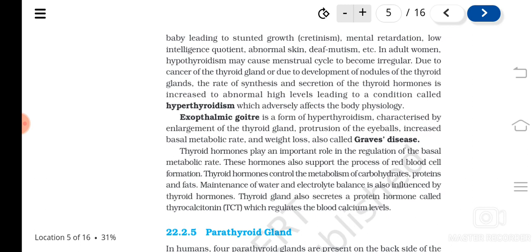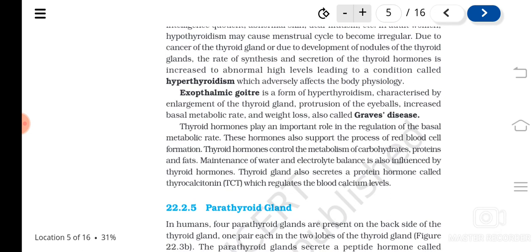Exophthalmic goiter is a kind of hyperthyroidism itself. Here protrusion of the eyeball, increased basal metabolic rate, weight loss, etc. can happen, and it is also known as what? Graves' disease.